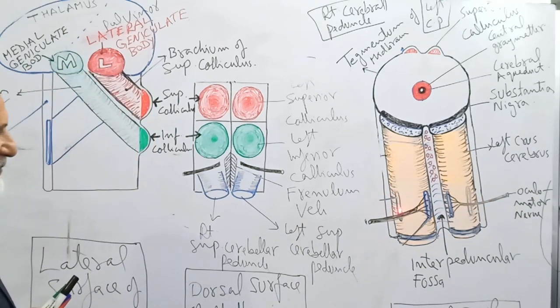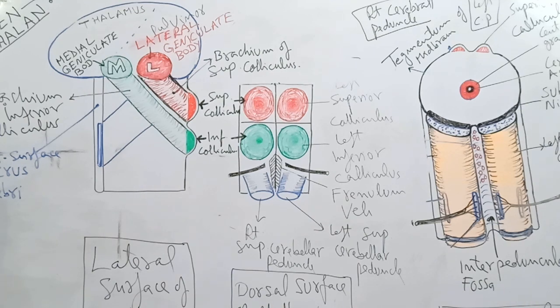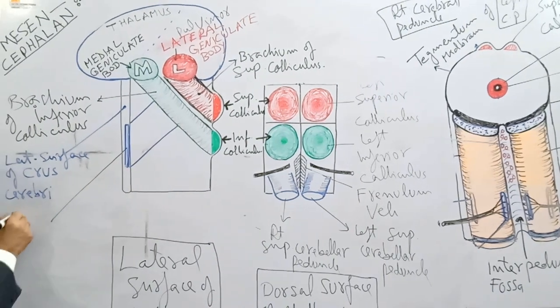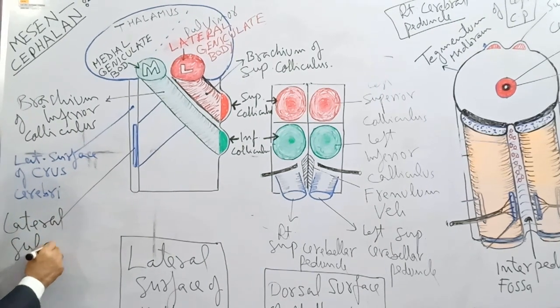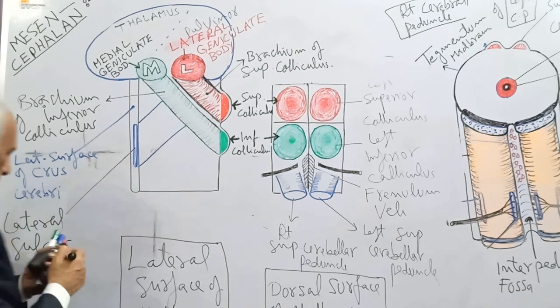Similarly, on the lateral aspect of each crus cerebri, there is a lateral sulcus. So, in the lateral view of the crus cerebri, you can see this is the lateral sulcus.